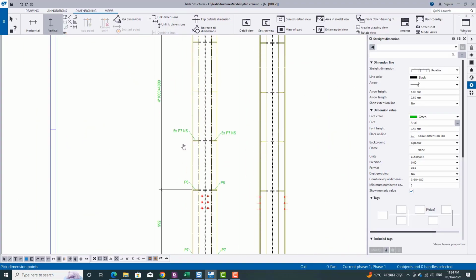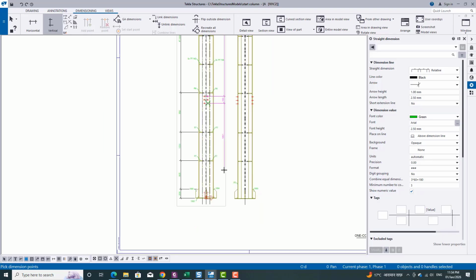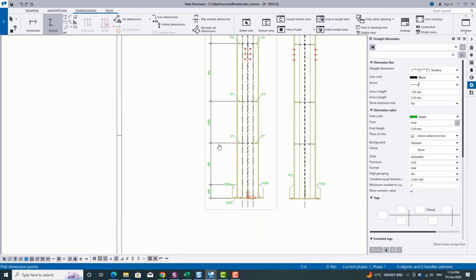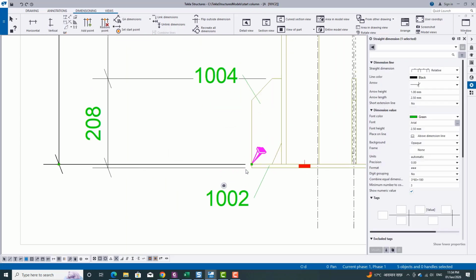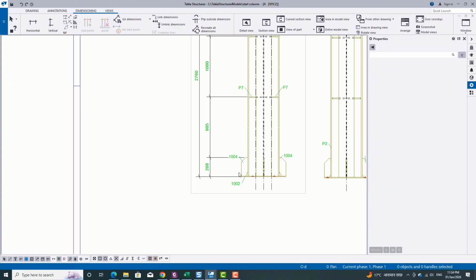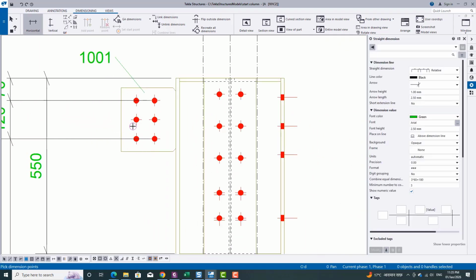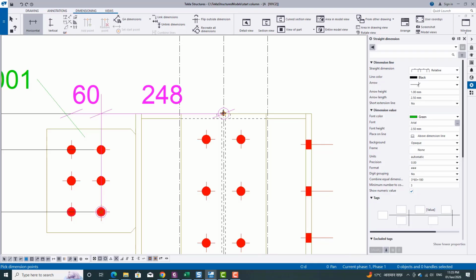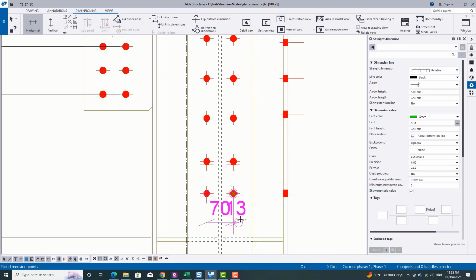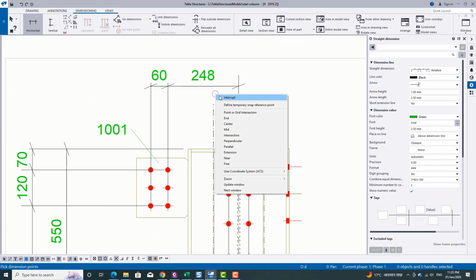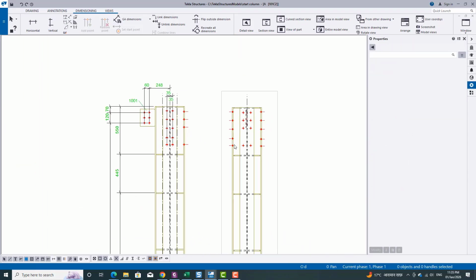For the gusset plate, we need to specify the hole position with respect to the column top and bottom face. Let's move it to the bottom one, and similarly we are taking the horizontal dimensioning and specifying all the holes of this plate, and similarly the flange holes of the star column.